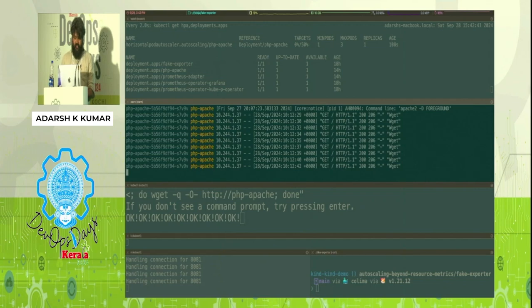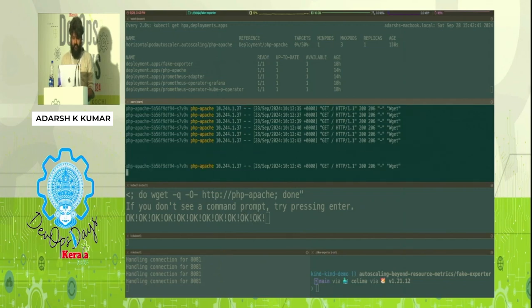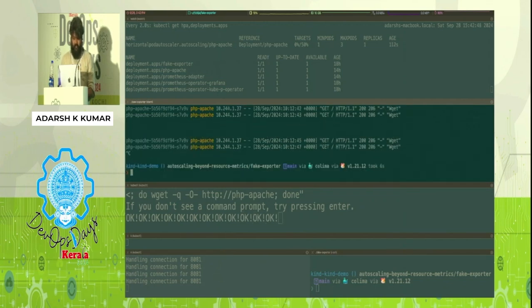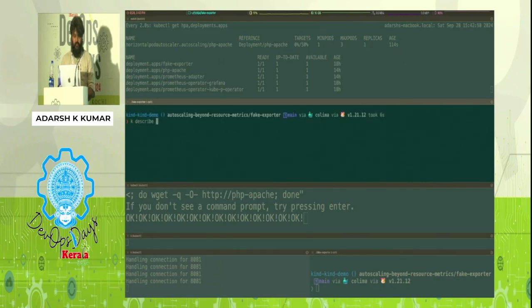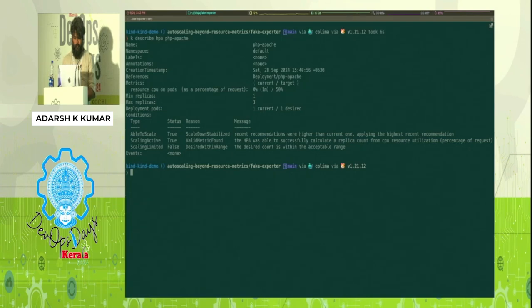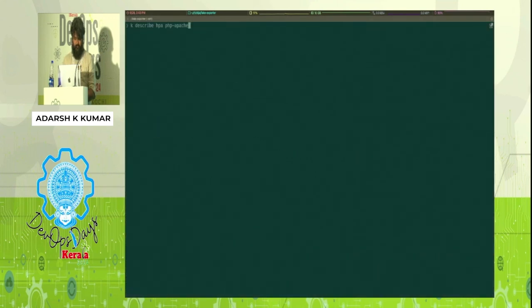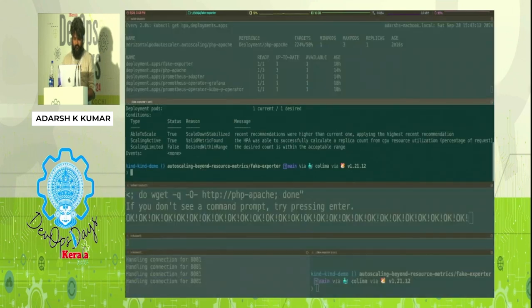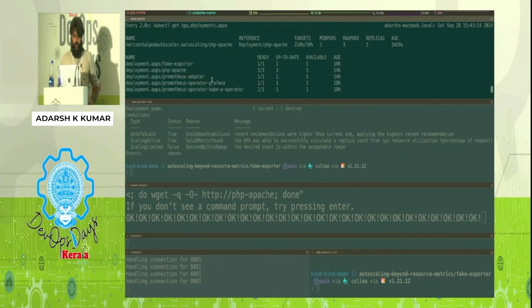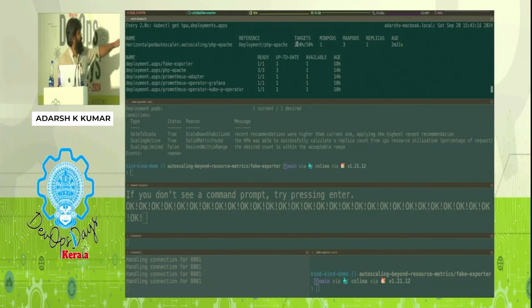Let's confirm that. I can see the wget calls coming in. Let's describe the HPA object. You can see the utilization went to 224%.